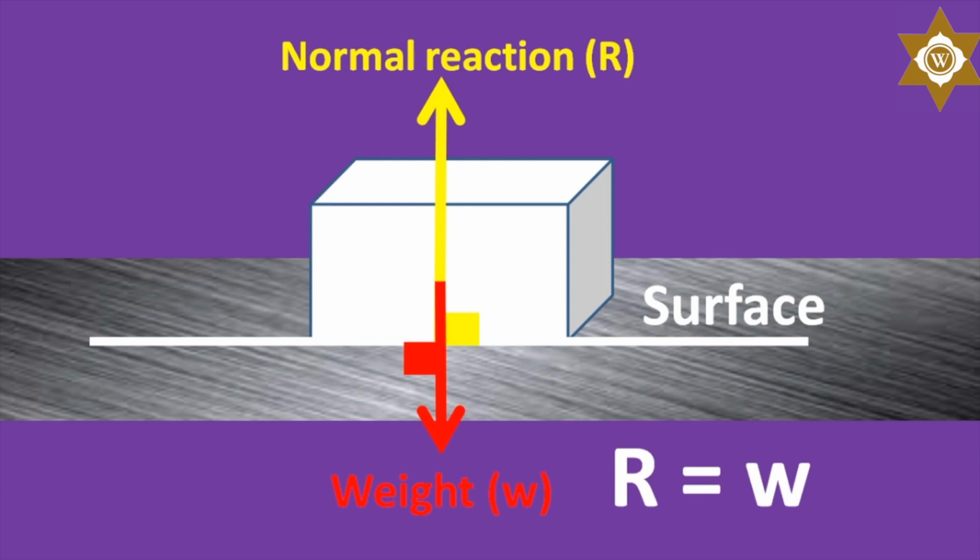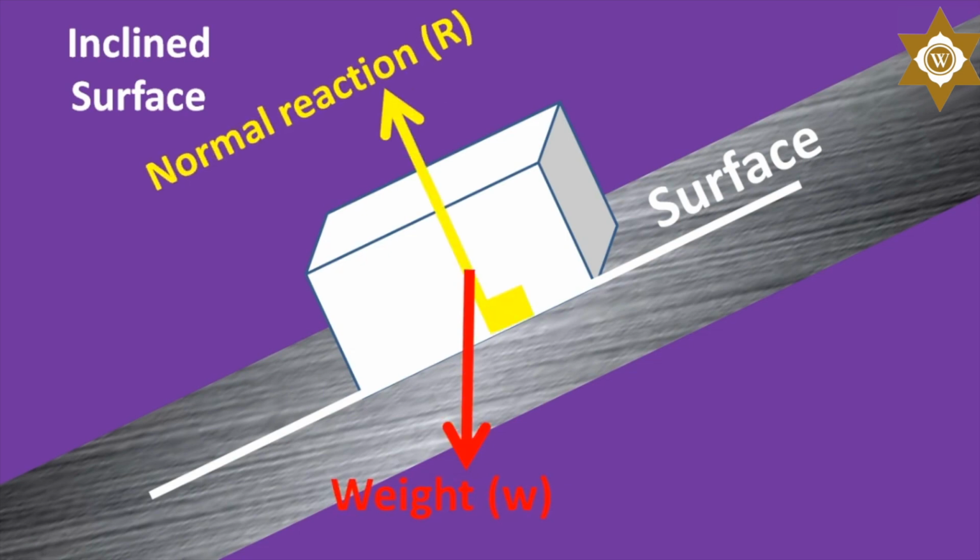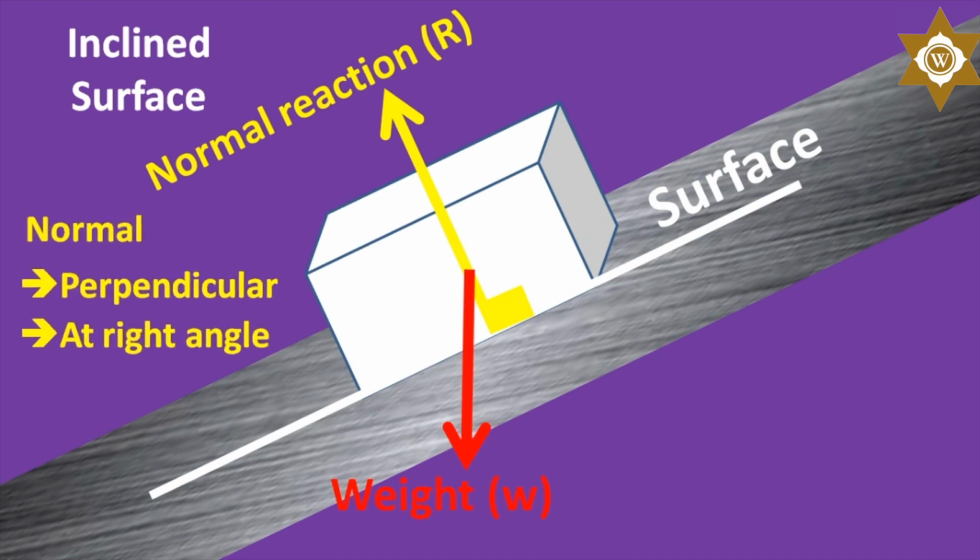Okay, that is if the surface is horizontal. Yes, but if the surface is inclined, like in this other case, then the weight is no longer perpendicular to the surface. The normal reaction is always perpendicular to the surface. This is why it is called normal, meaning perpendicular, or at right angle. I see, the weight is always directed vertically downwards.